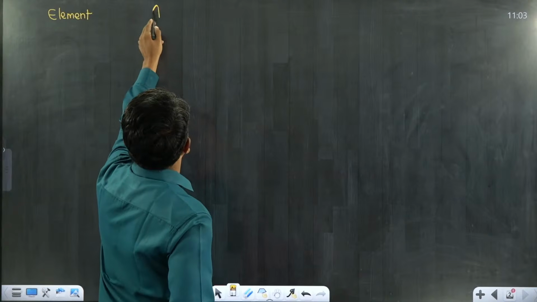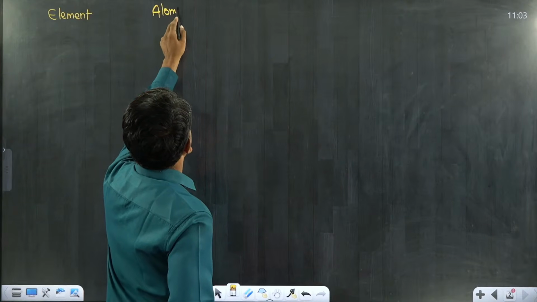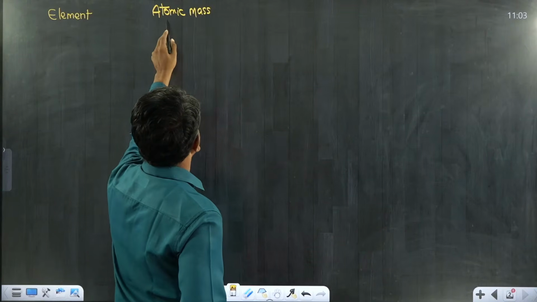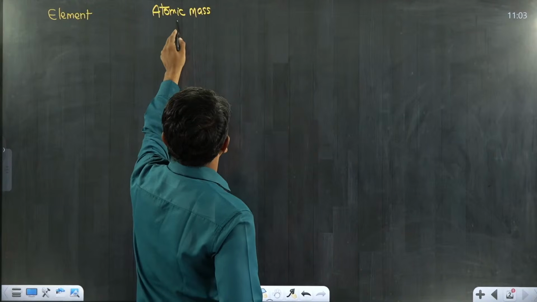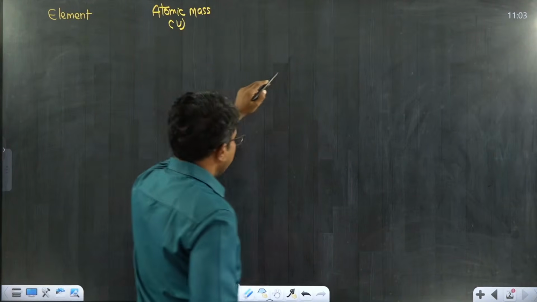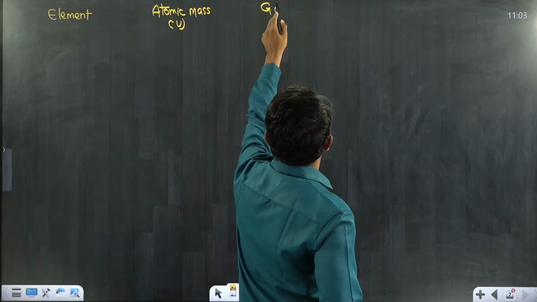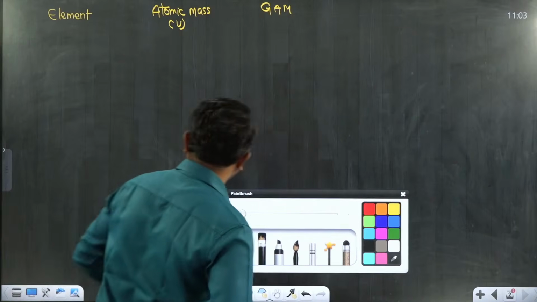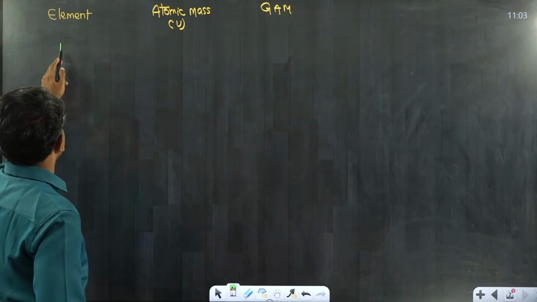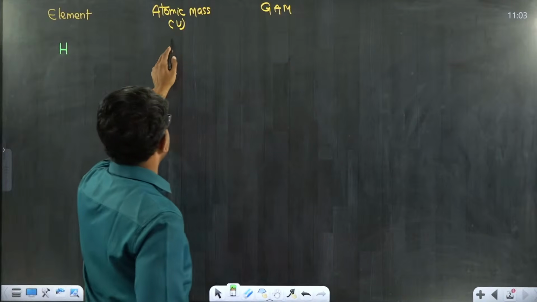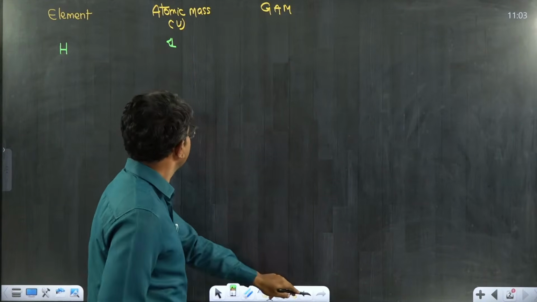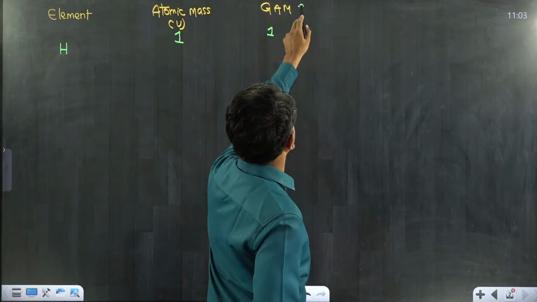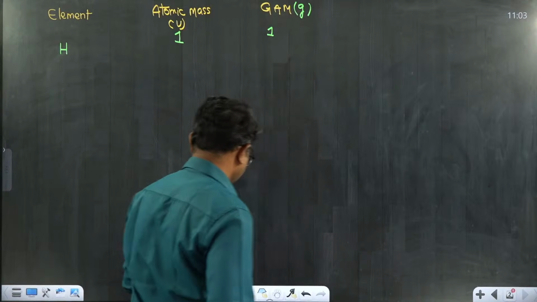Here I am writing atomic mass. As we know, atomic mass is the mass of an atom which is expressed in AMU, or you can also refer to it as U. And I will also mention here gram atomic mass. Quickly give your responses. If I am taking, let's say, hydrogen, atomic mass is 1. And its gram atomic mass we are expressing in grams.